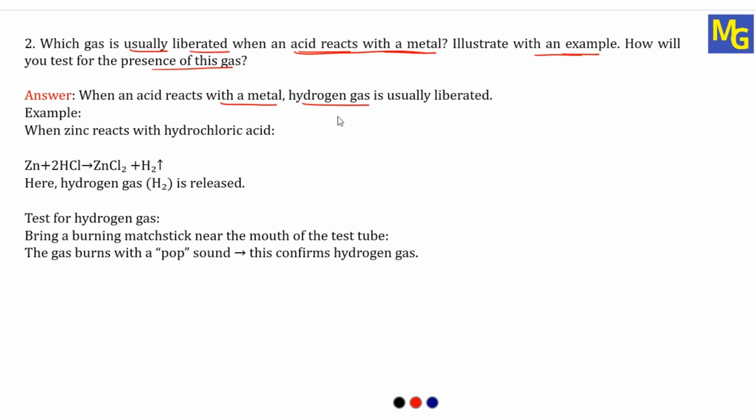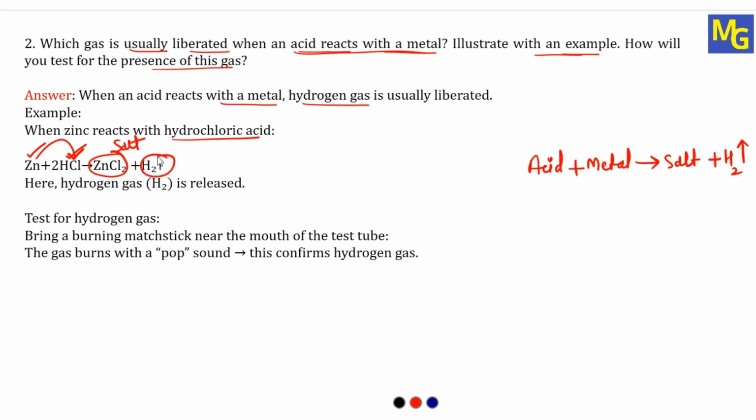Already we have seen this reaction in the first chapter, chemical reactions and equations. Whenever any acid combines with a metal, the products are a salt and a gas, that is hydrogen gas. So this upward arrow indicates it is a gas. Example: when zinc reacts with hydrochloric acid. See the reaction, zinc Zn plus HCl, that is hydrochloric acid. Zinc combines with Cl and becomes zinc chloride, which is a salt. And whatever H is remaining will produce hydrogen gas. So here hydrogen gas is released. It is confirmed by this example.